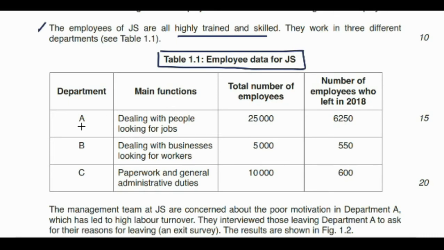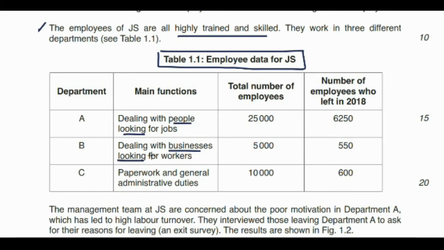When we look at this table, we see that department A, which is dealing with people who are looking for jobs, has a total number of employees of 25,000, and the employees who left the organization in 2018 are 6,050. In department B, they are dealing with businesses looking for workers. So this is the one where they are looking at the corporate clients. Department A is where they are looking at the unemployed people.